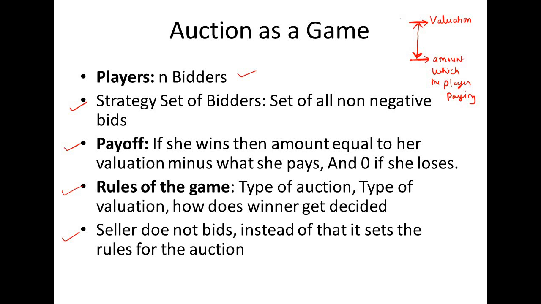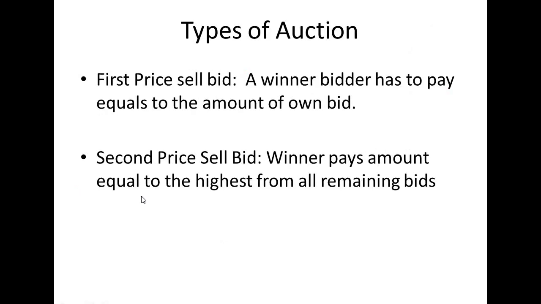So here we have two types of auctions. First is the first price sealed bid, and second is the second price sealed bid. The first price sealed bid says if we have a winner, the winner has to pay the amount equal to his own bid.